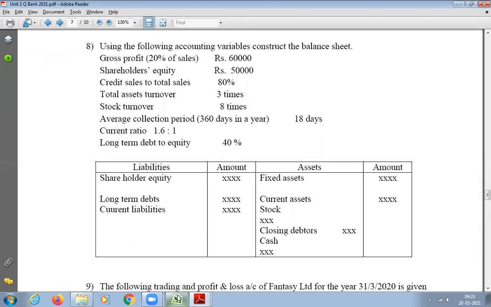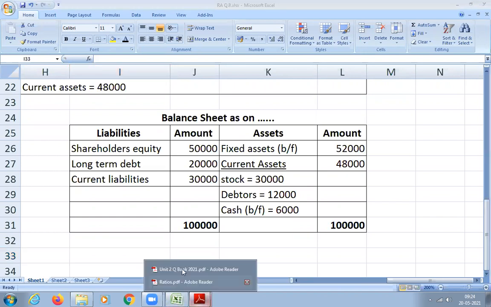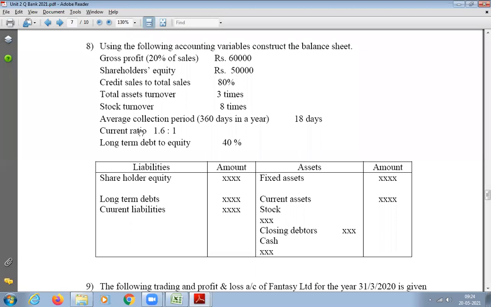Yes, sir. One way is to go through the question one by one, whatever is given, and do it step by step. If you are not able to get anything from the second data, then go to the third data. Then you can go back and find out the other one. Like we did just now, right? See, current ratio is given first. Then he has given long-term debt. But with the current ratio, we are not able to find anything because we didn't have current assets as well as current liabilities. Then what I did, I said we will keep it as it is and go to the next one.